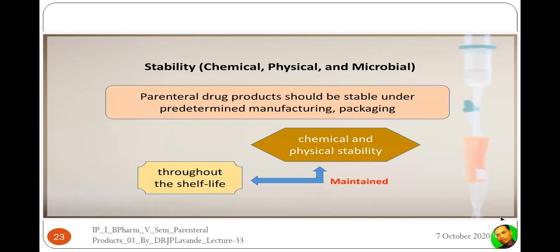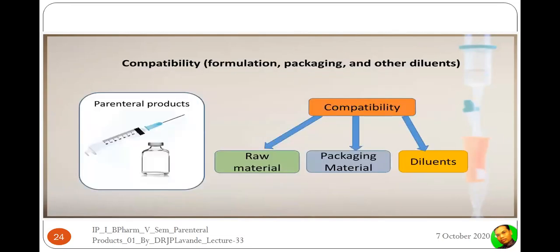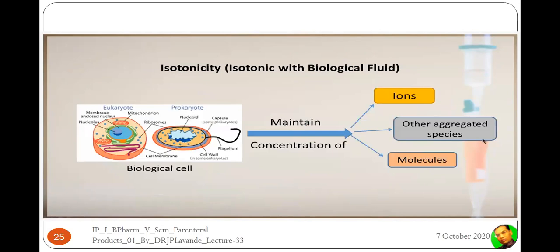There is a need to strictly maintain the physical and chemical stability throughout the shelf life. All parenteral products should be compatible with the formulation, with the packaging material, with the containers, and with all the diluents. So compatibility should be associated with the raw material, packaging material, and the diluents. There is a need to have isotonicity.